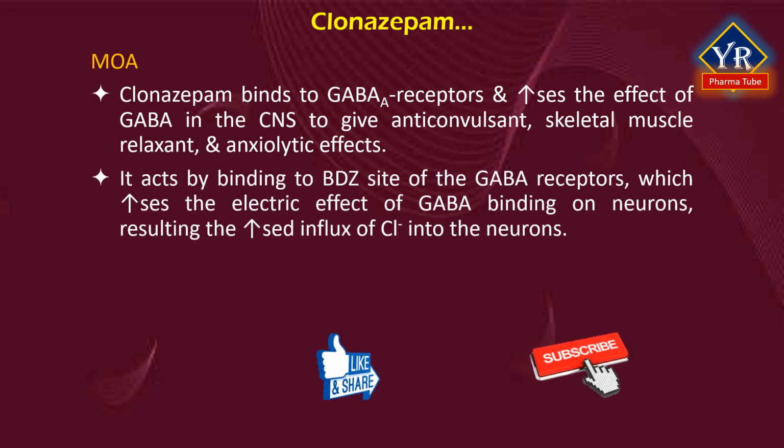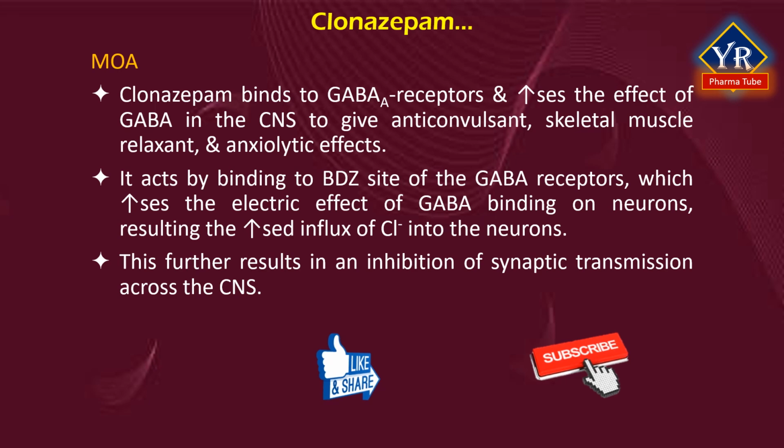It acts by binding to the benzodiazepine site of the GABA receptors, which enhances the electric effect of GABA binding on neurons, resulting in an increased influx of chloride ions into the neurons. This further results in an inhibition of synaptic transmission across the central nervous system.